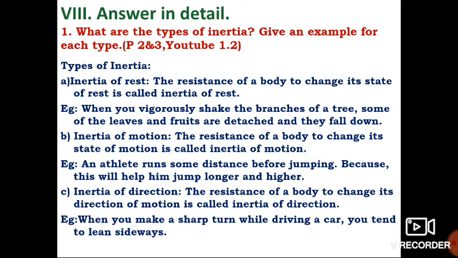Example: when you vigorously shake the branches of a tree, some of the leaves and fruits are detached and they fall down. B, inertia of motion. The resistance of a body to change its state of motion is called inertia of motion. Example: an athlete runs some distance before jumping because this will help him jump longer and higher.